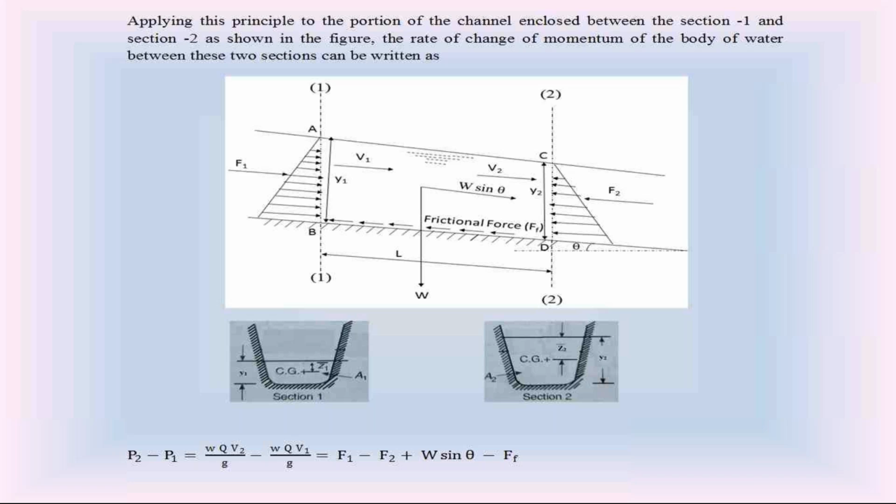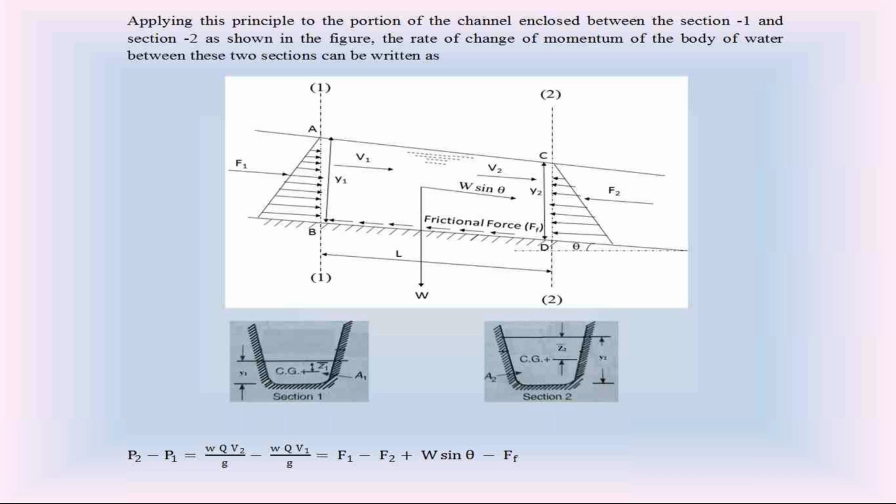The linear momentum per unit time is also called the rate of linear momentum. We discussed the equation: the rate of linear momentum is unit weight of water W, discharge Q, velocity V divided by Z. It is also equal to unit weight of water W into Q square by ZA. Now at section 1 in the diagram, the water is in flowing condition.